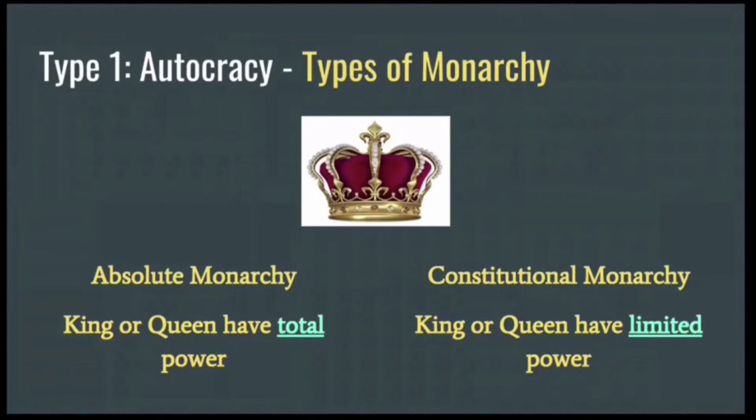As an example, England used to be an absolute monarchy, but eventually, with the Magna Carta and other documents, the king and queen's power was limited. Today, England is a constitutional monarchy, and Queen Elizabeth is essentially just a figurehead.